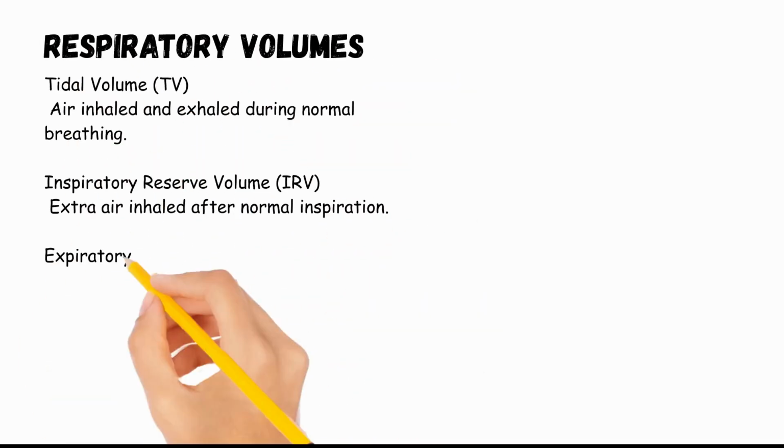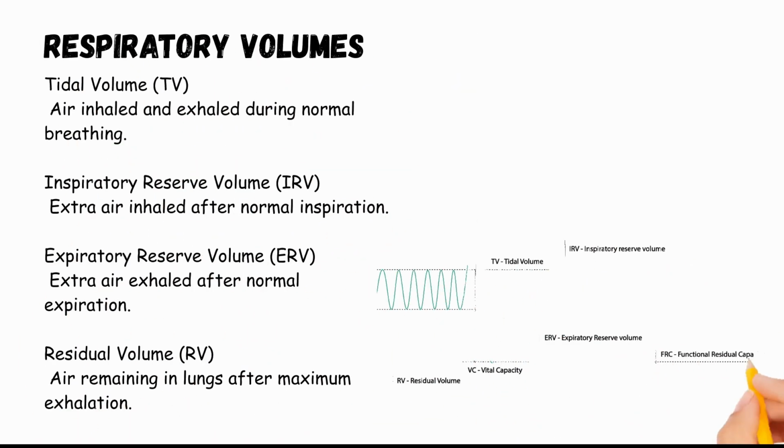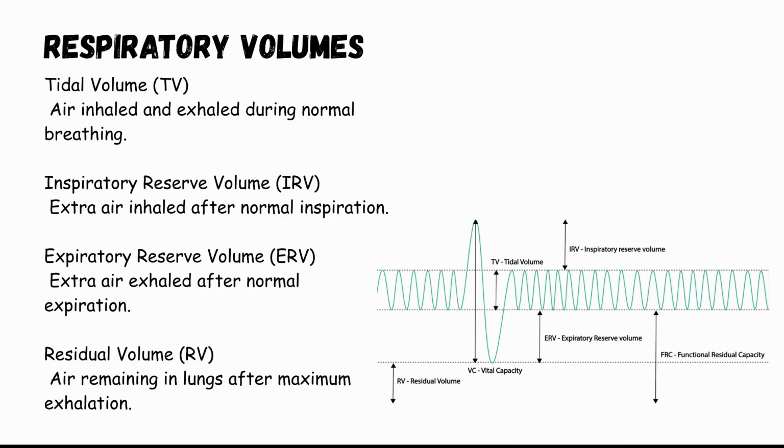Respiratory volumes refer to the amount of air moving in and out of the lungs during breathing. The main respiratory volumes include tidal volume, TV. This is the amount of air inhaled or exhaled during normal breathing. It is approximately 500 milliliters in an average adult. Inspiratory reserve volume, IRV, the extra air that can be inhaled after normal inhalation. Expiratory reserve volume, ERV, the extra air that can be exhaled after normal exhalation. Residual volume, RV, the amount of air that remains in the lungs even after maximum exhalation.